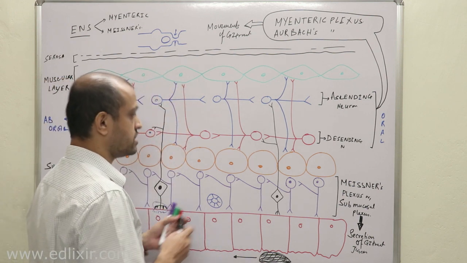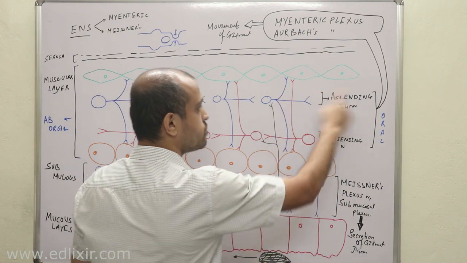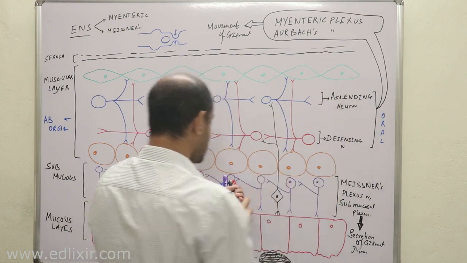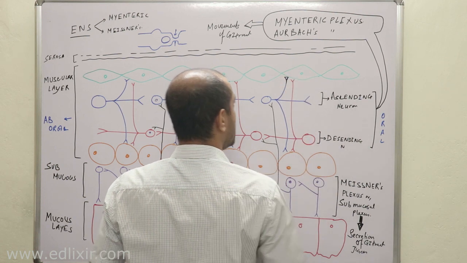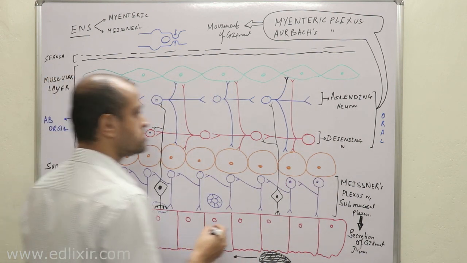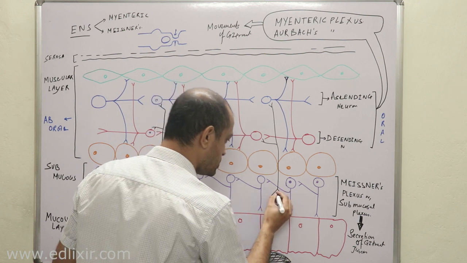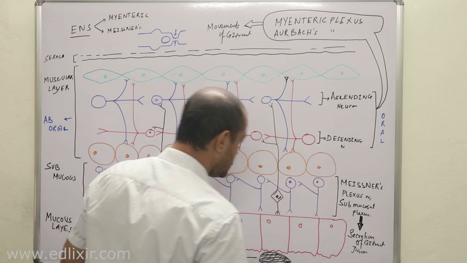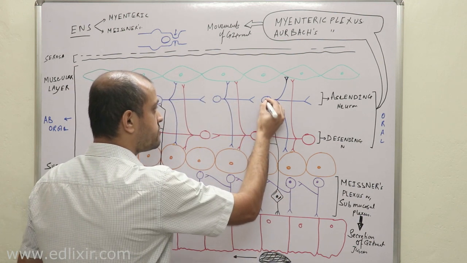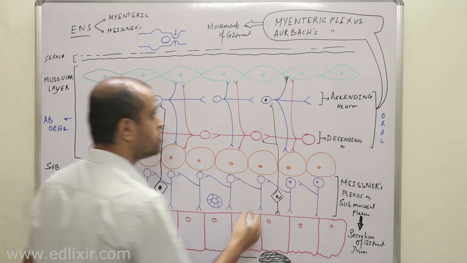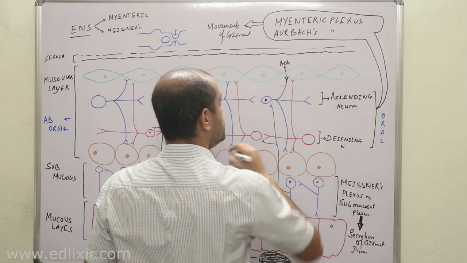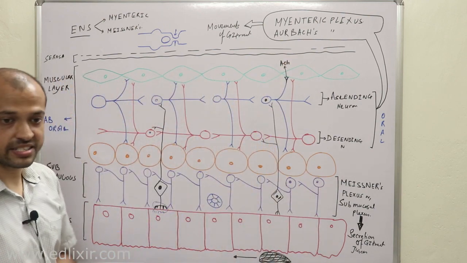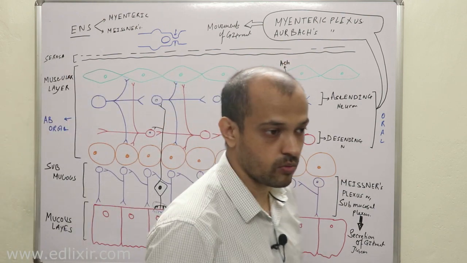Now listen with all your attention. All the ascending neurons are going here towards the oral surface. The nerve endings of the ascending neurons, after being activated by the sensory neuron, will release acetylcholine, and you must know one thing now.